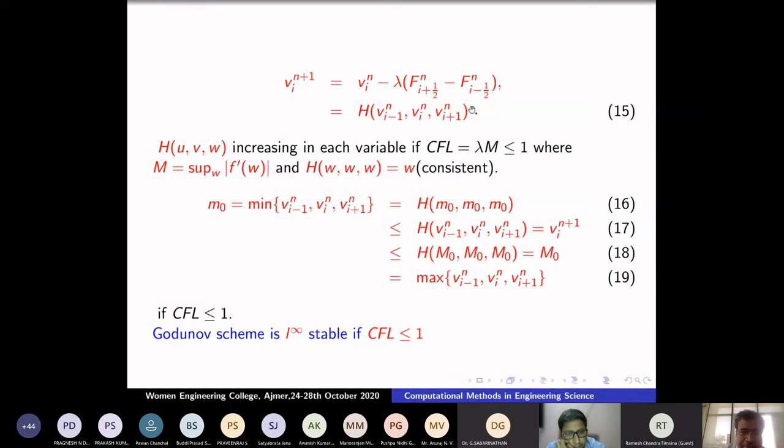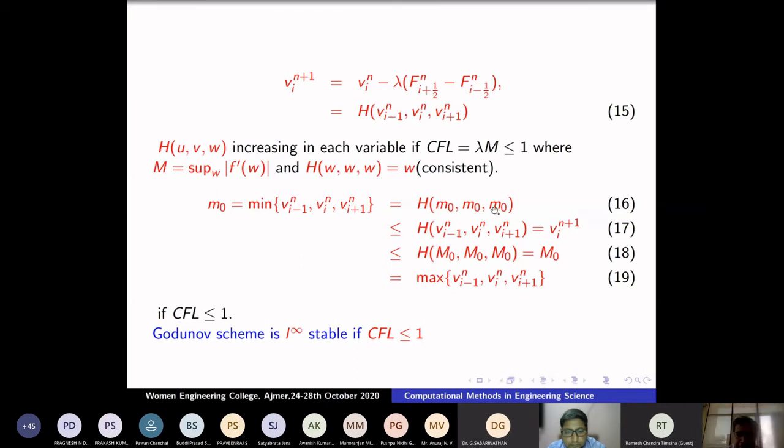Suppose m0 is the minimum of all these 3 values. Then this is nothing but consistency. If I put all 3 equal, then this becomes W. That is called a conservative scheme. The scheme should be conservative and consistent. It should happen like here: if I put all the 3 values the same, then it should reduce to W. So here m0 is the minimum of V_{i-1}^n, V_i^n, V_{i+1}^n. Then this is equal to H of m0.